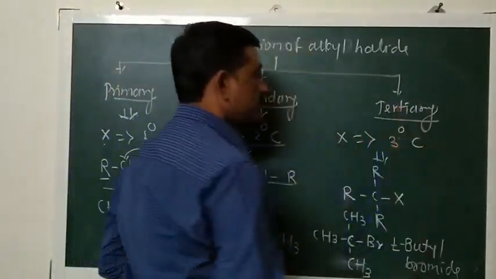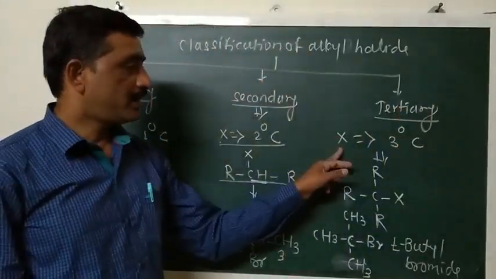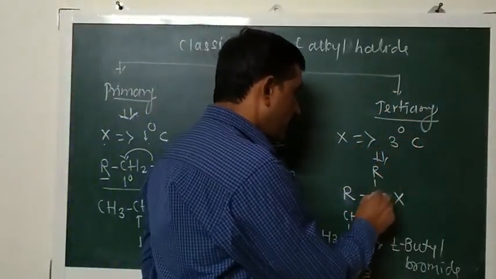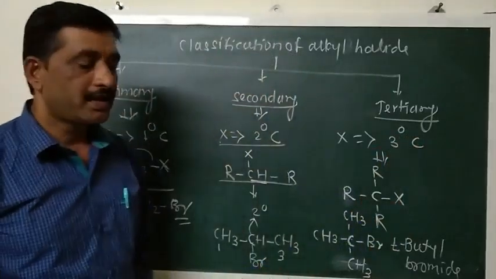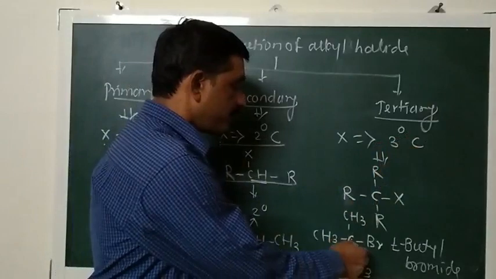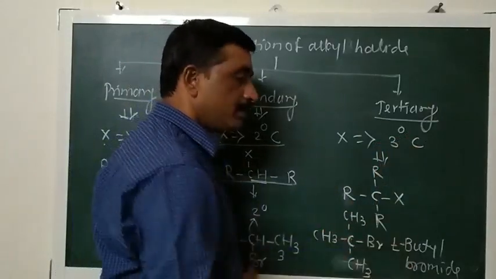Tertiary alkyl halides are those in which the halogen atom is attached to a tertiary carbon atom. The carbon atom which is attached to 3 carbon atoms is called a tertiary carbon atom. An example is tertiary butyl bromide.